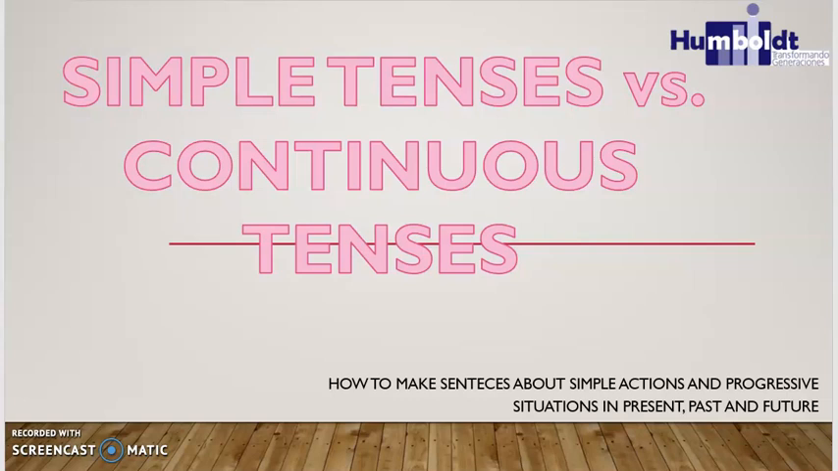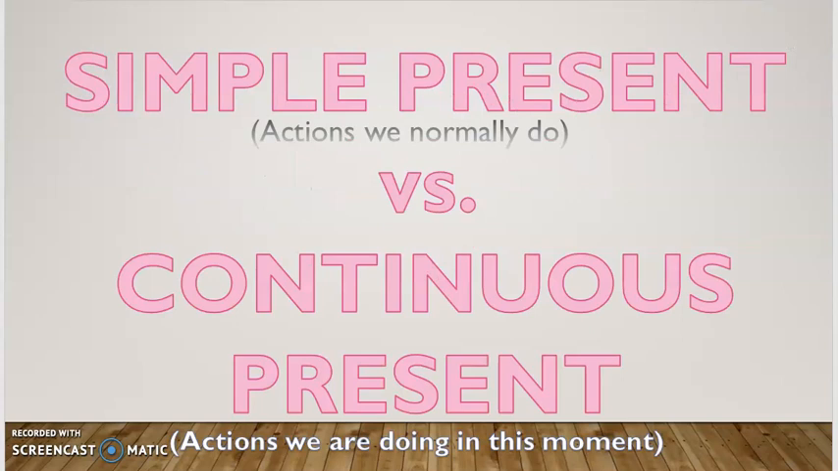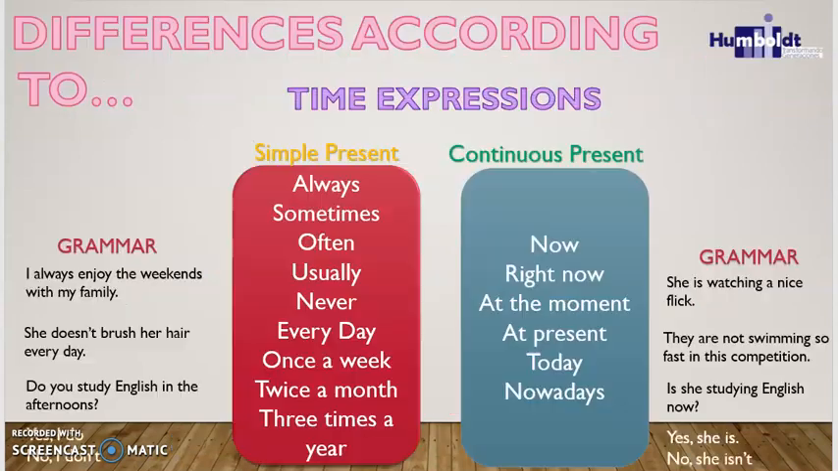Today we are going to study the simple tenses versus continuous tenses. Okay, how to make sentences about simple actions and progressive situations in present, past, and future. Right? So let's get started. The first topic that we are going to analyze is the simple present versus continuous present. Remember that simple present refers to an action or to actions that we normally do. And continuous present refers to actions that we are doing in this moment, right? Now let's analyze some differences according to time expressions and also to the grammar.